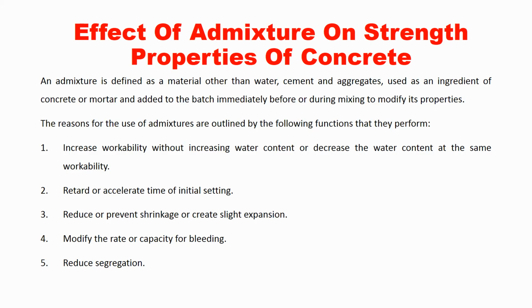And super plasticizer has more impact than plasticizer. If with plasticizer you can reduce 10 to 15 liters of water, with the super plasticizer you can reduce up to 30 liters of water. That is, up to 30% of water requirement can be reduced with the help of super plasticizer.